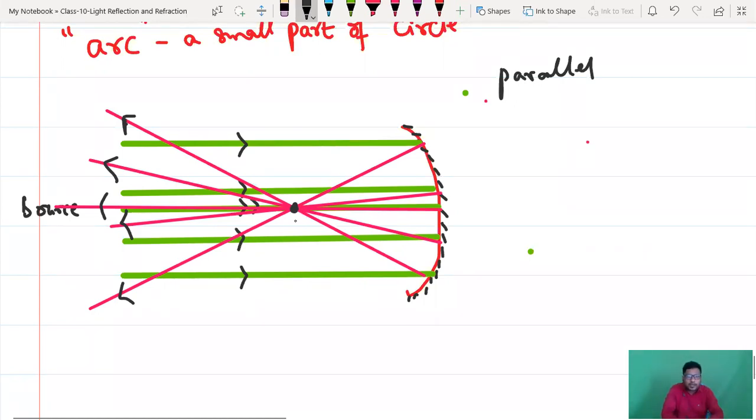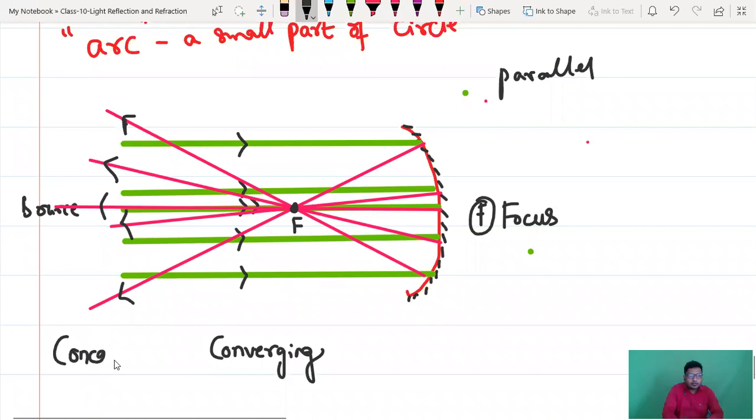That point should be represented with the letter F. F stands for focus. And all light rays are merging at one point. This process is known as converging. So concave mirror is known as converging mirror.